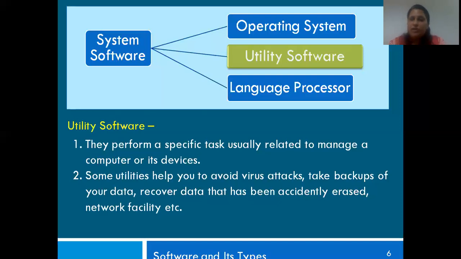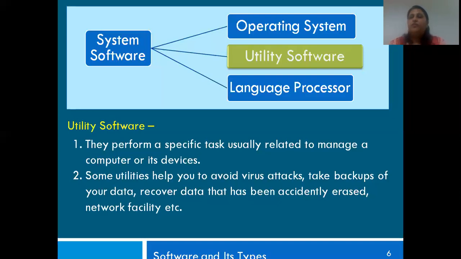Like supposing you are typing your Word document, and it is on auto save mode. Generally we save it by pressing Ctrl S or by clicking on file and the save option, isn't it? But when we put on the auto save mode, that functionality is taking place with this kind of a facility.